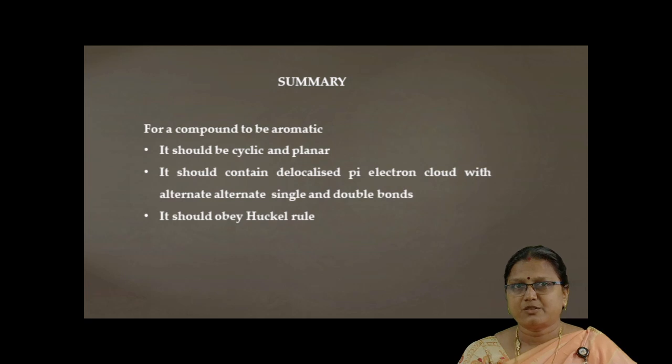So let us summarize today's talk. For a compound to be aromatic, it should be cyclic and planar. It should contain a delocalized pi electron cloud with alternate single and double bonds, and lastly it should obey Huckel's rule. When an organic compound obeys all these criteria, it will be aromatic.